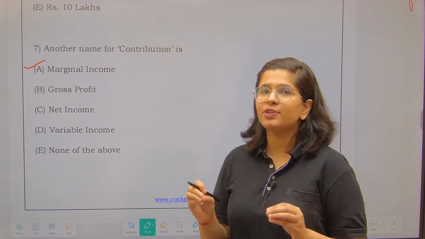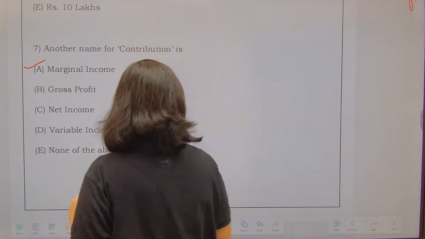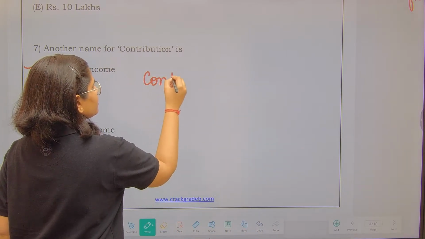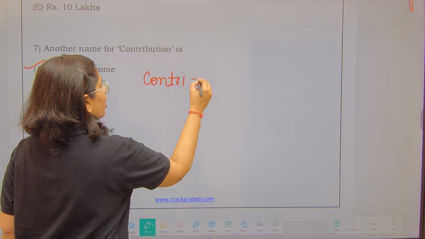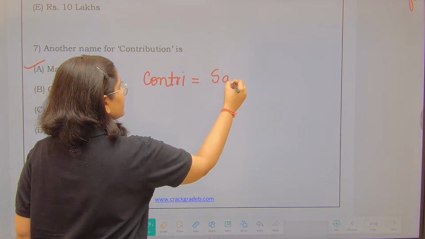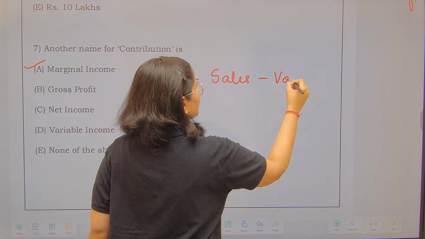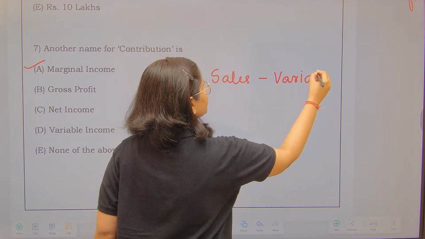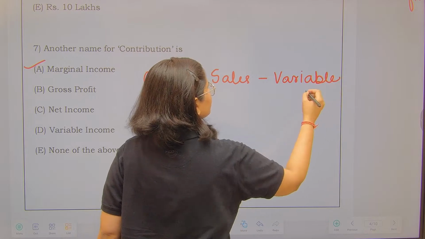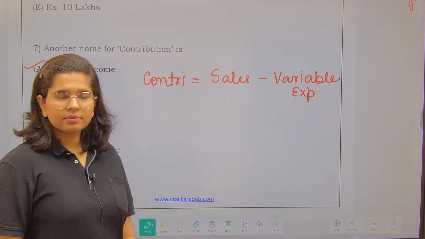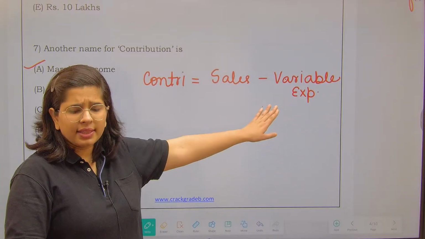There is a difference between gross profit and contribution. Please see this over here. Contribution means sales less variable expenses. Do I consider stock in this?